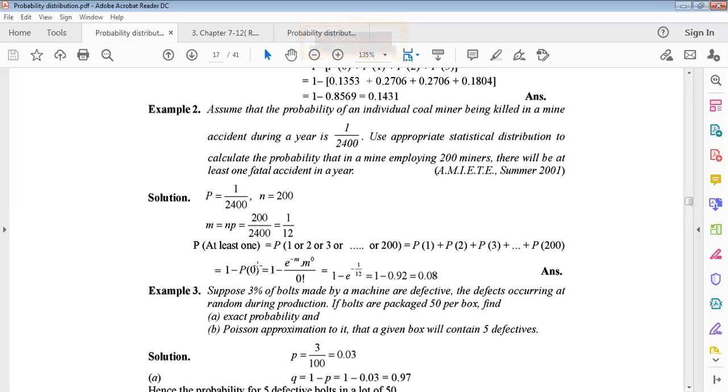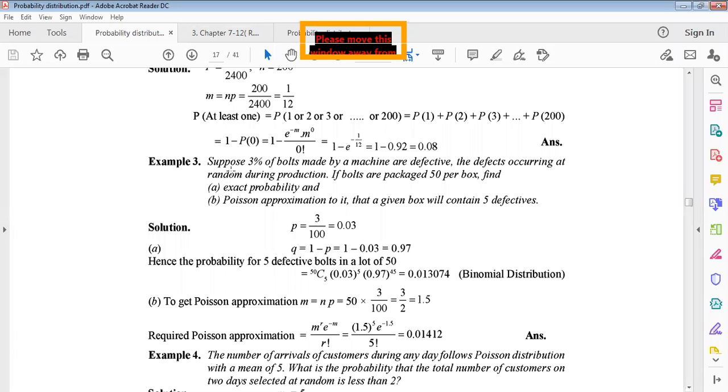We have to put r equals 0 in the probability density function of Poisson distribution, e to the power minus m, m to the power r divided by r factorial. Just putting r equals 0 here, we get probability of 0. Now if we subtract this probability from 1, we get 1 minus e to the power minus 1 by 12. You have to find this value using a calculator. Then we get 0.92 for e to the power minus 1 by 12, and 0.08 is the result.